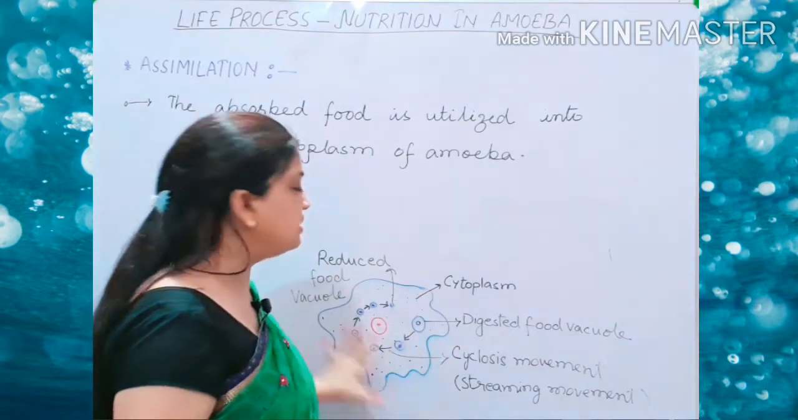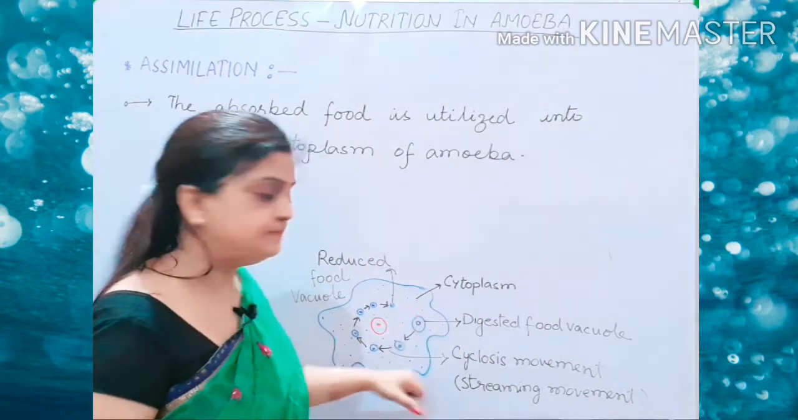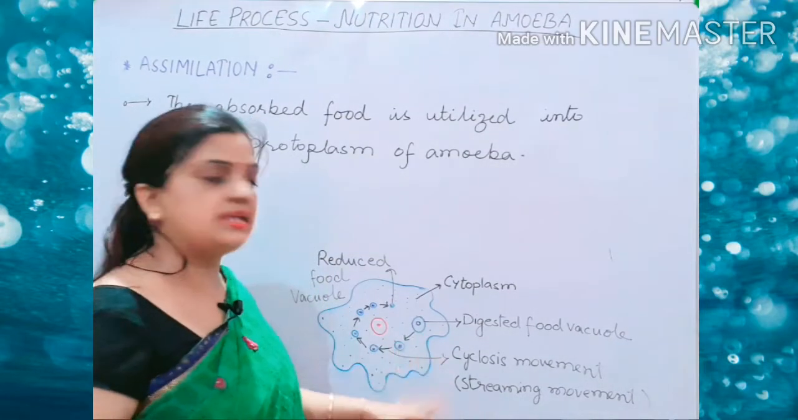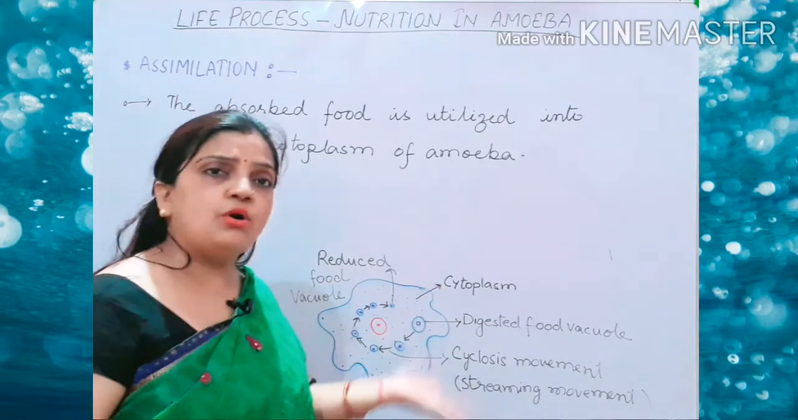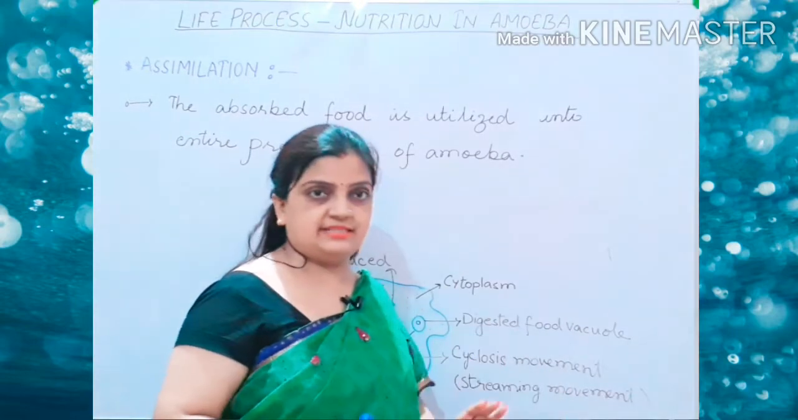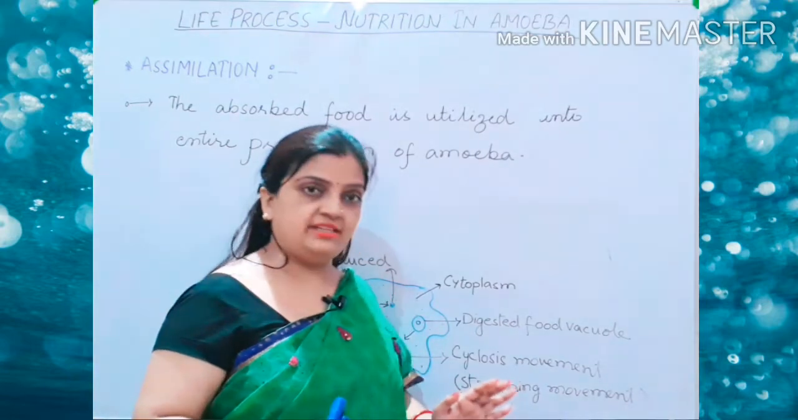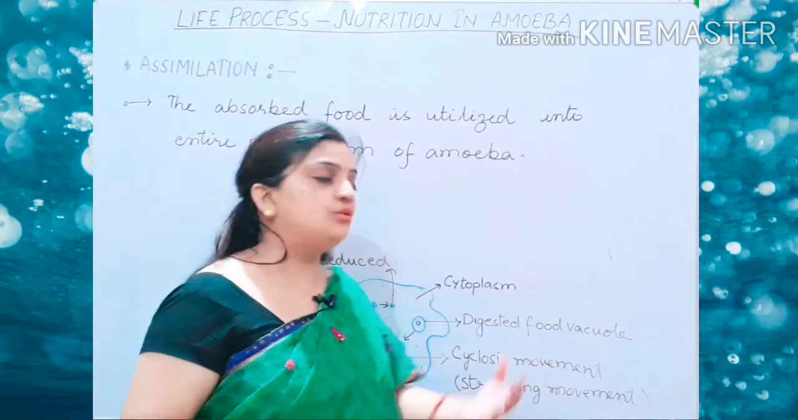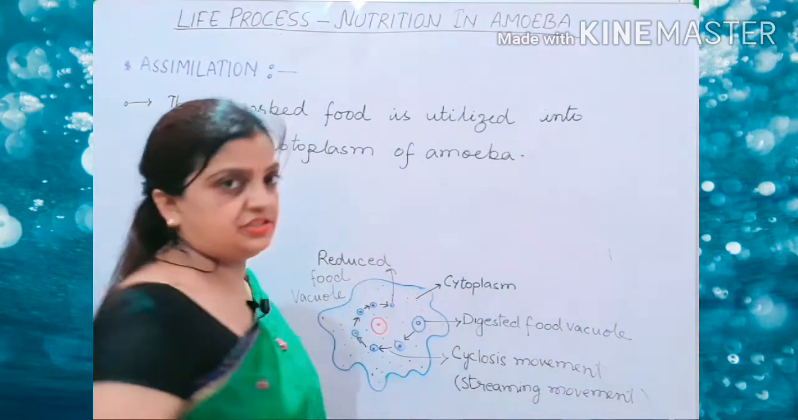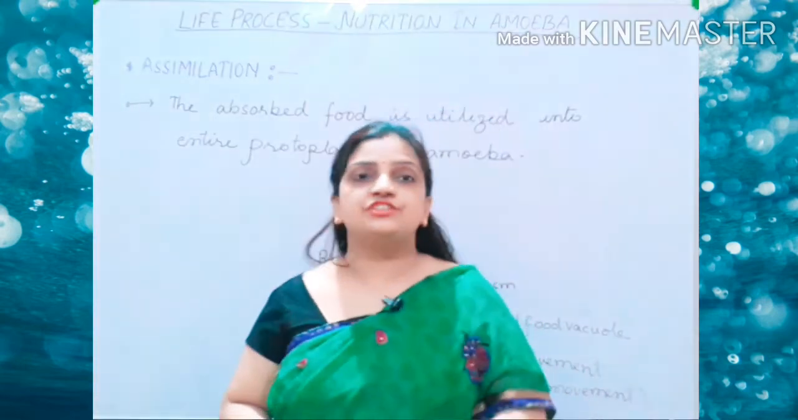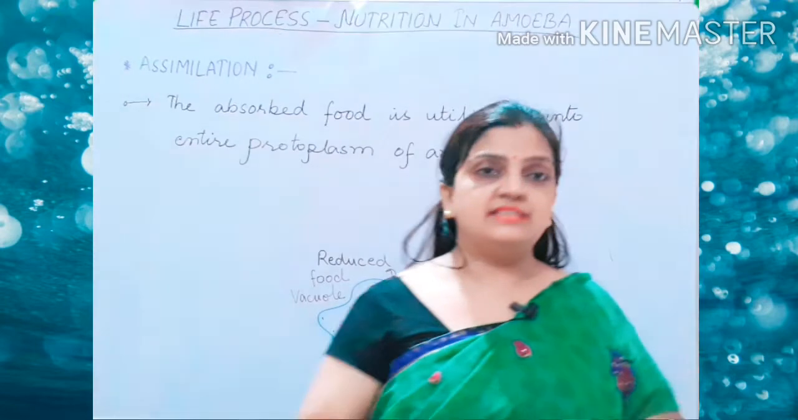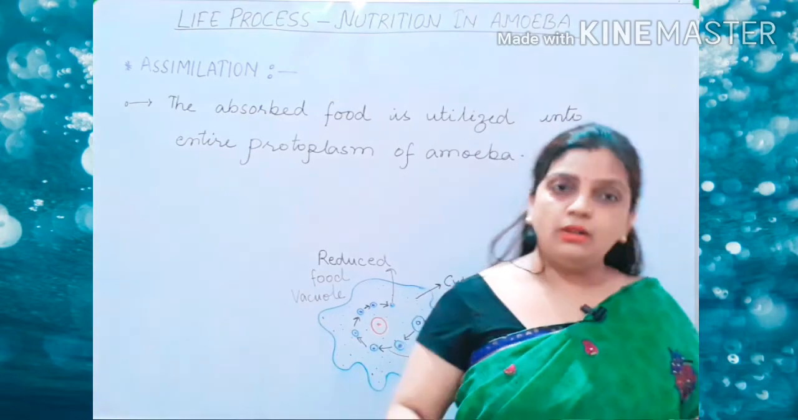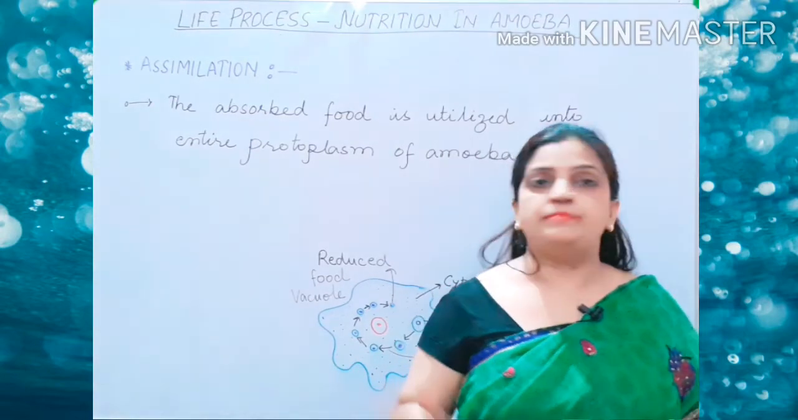by all the content which is present inside the amoeba. Nucleus is there, different cell organelles are there, vacuoles are there, cytoplasm is there, plasma membrane is there. So all these contents, which are part of the amoeba body, are going to utilize that energy. So this is called assimilation. Ultimately, you can say that assimilation is a process where your synthesized energy, your synthesized product, is utilized by all the parts of the organism, all the parts of the protoplasm.